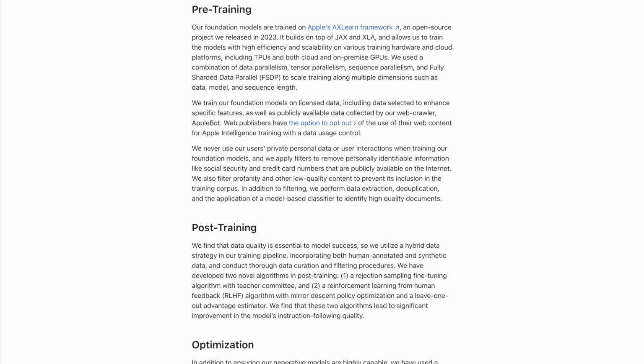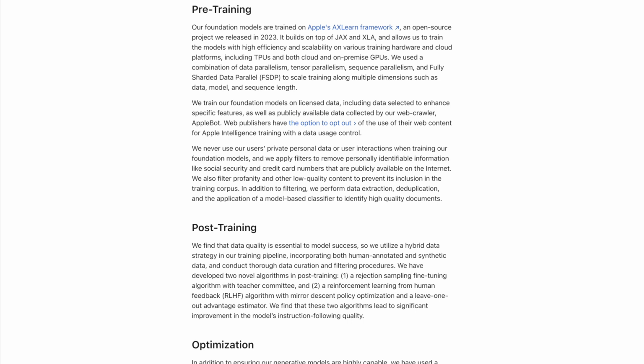We train our foundation models on licensed data, including data selected to enhance specific features, as well as publicly available data collected by our web crawler, Applebot. Web publishers have the option to opt out of the use of their web content for Apple Intelligence training with a data usage control.